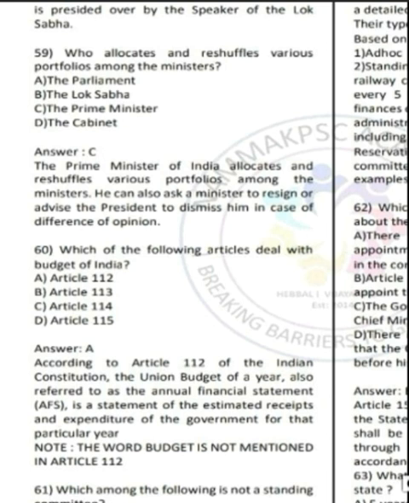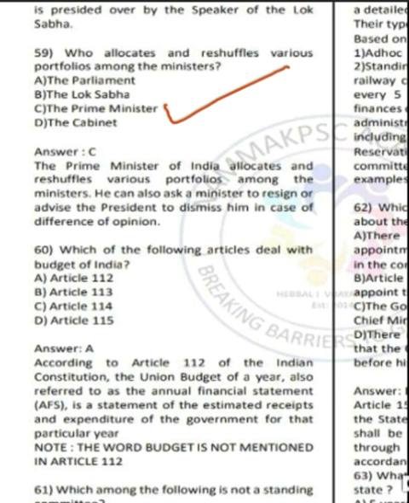Moving ahead to question number 59, it is asking who allocates and reshuffles various portfolios among the ministers. Correct answer is option C, Prime Minister. So the Prime Minister of India allocates and reshuffles various portfolios. He can also ask a minister to resign or advise the president to dismiss him in case of difference of opinion. So along with the powers of president, you must also read the powers of prime minister and the functions of council of ministers and cabinet, etc.